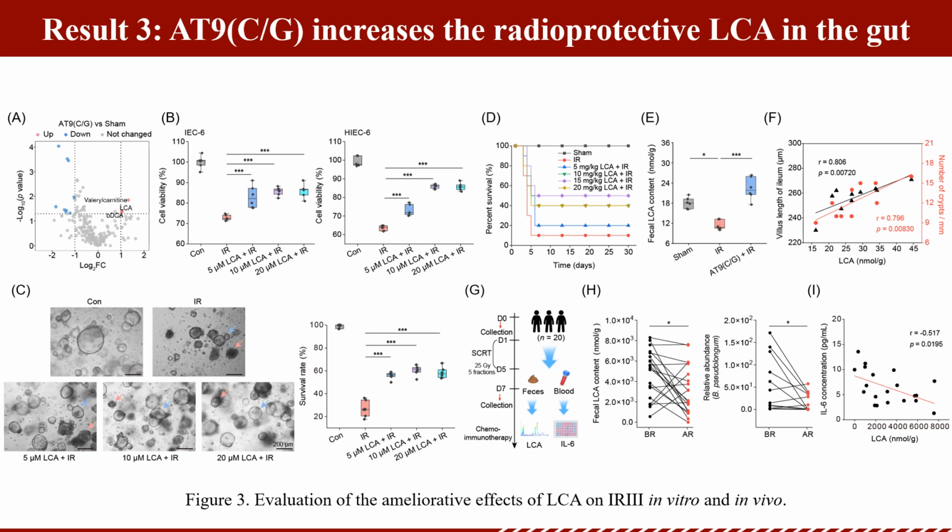Result 3. 89-CG increases the radioprotective LCA in the gut. Metabolomics studies revealed that 89-CG increases intestinal LCA levels. In multiple models including cells, mice, and human small intestinal organoids, LCA exhibited inspiring radioprotective effects. Correlation analysis indicated that the increase in LCA is associated with the enrichment of Bifidobacterium pseudolongum. Single bacterium transplantation confirmed that supplementing with this probiotic elevates intestinal LCA levels.